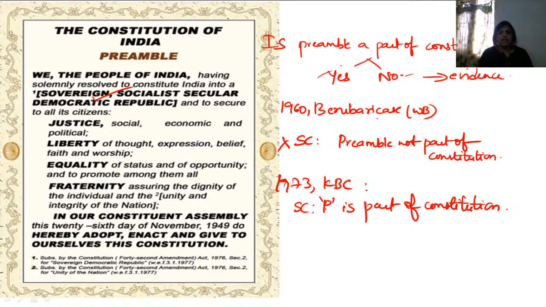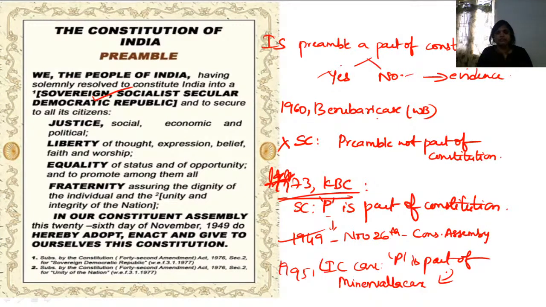Now, how can you say that the preamble is part of the constitution? What is the proof? On November 26th, 1949, when the Constituent Assembly signed the constitution book, they signed it with the preamble also, meaning they accepted that the preamble is part of the constitution, and so they signed the document. Since they signed it, the preamble is part of the constitution.